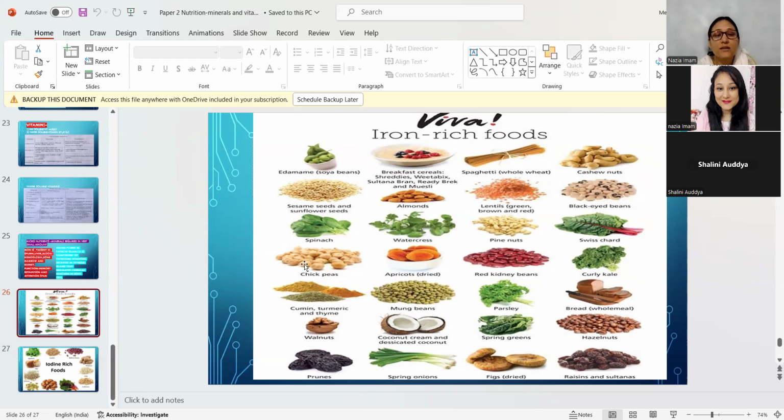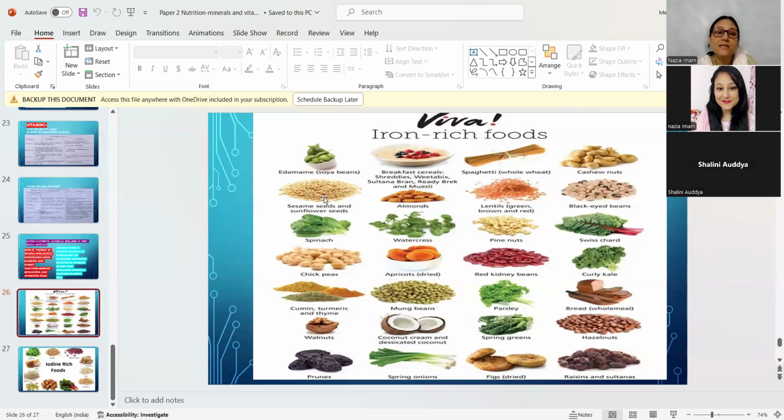So what do we get in our vicinity out of this? Have you ever seen this Swiss chard? I have not seen. Maybe it's found with a different name. Yes, I have also not seen this watercress. So whatever we can see, we can get from our locality.